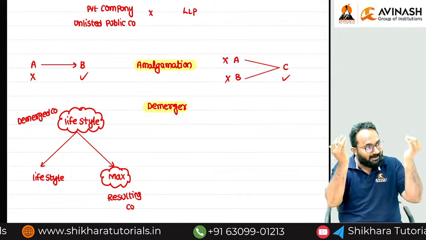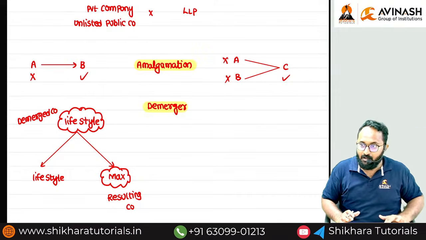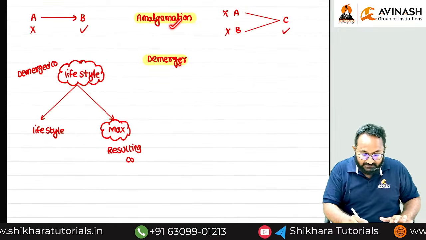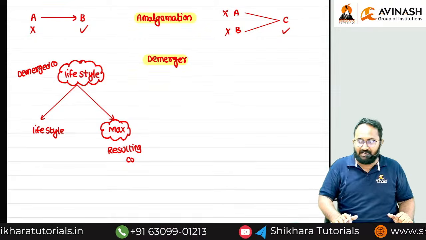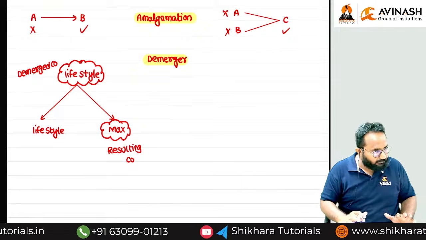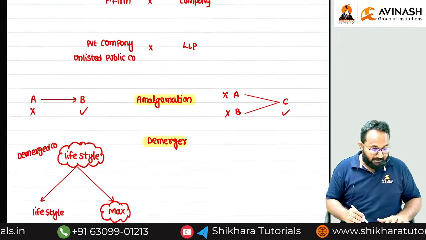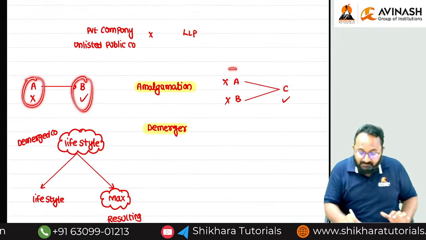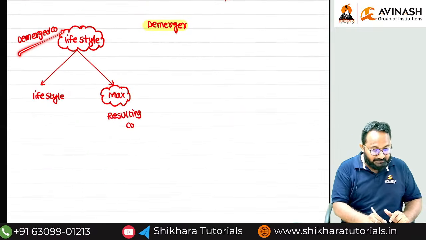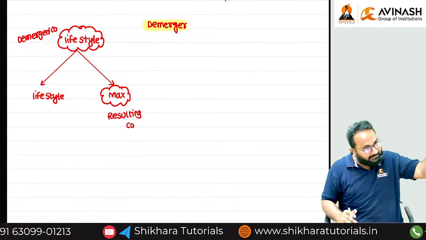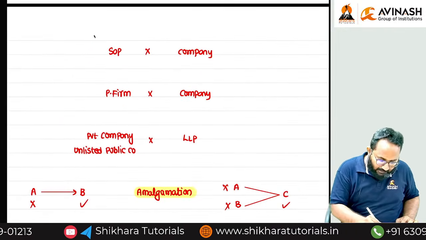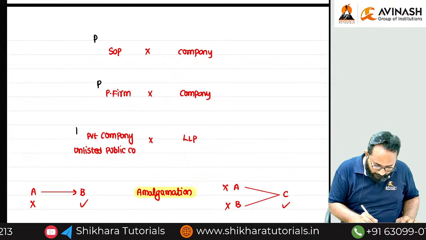Accounting treatments you already know from intermediate level, or in final level in group 4 FR, where we discuss business combinations and consolidations, amalgamation and everything. But if any amalgamation is done, what is the tax treatment in the hands of both the companies? And if any demerger happens, what is the tax treatment in the hands of the demerged company as well as the resulting company?